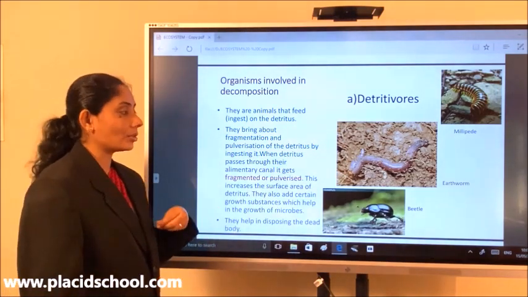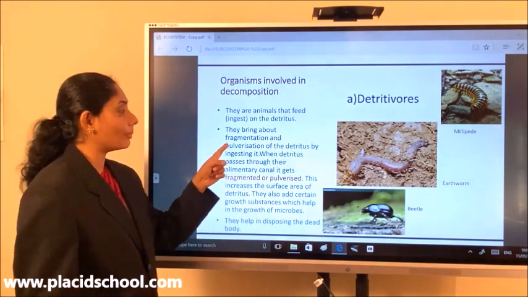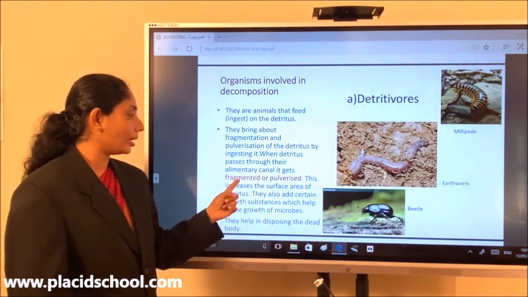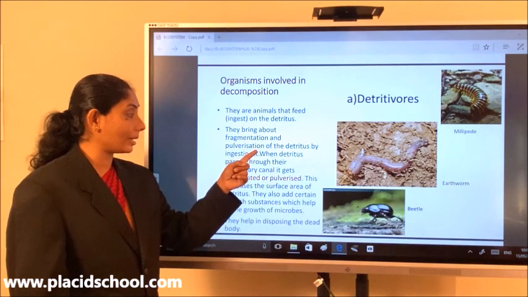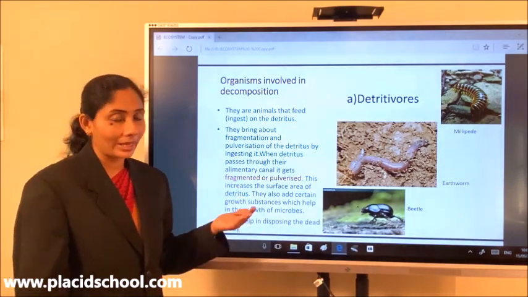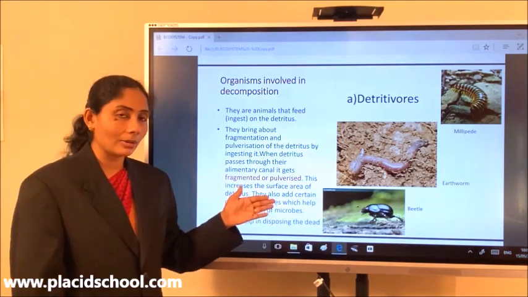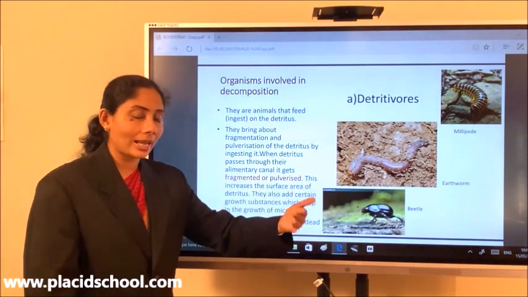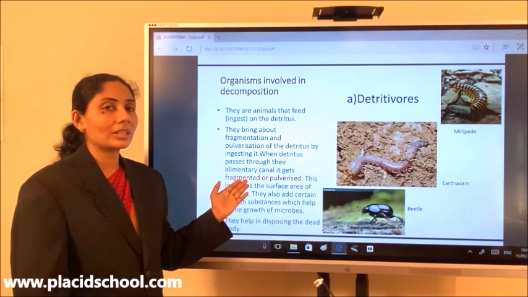So when they eat the detritus, this detritus will pass through the alimentary canal. And when it passes through the alimentary canal, this organic matter or the detritus will be utilized by them to gain energy. At the same time, some of the detritus matter would be released out, for example, earthworms release it as worm castings. Okay, they're excreta. Now, this is what is referred to as fragmentation.